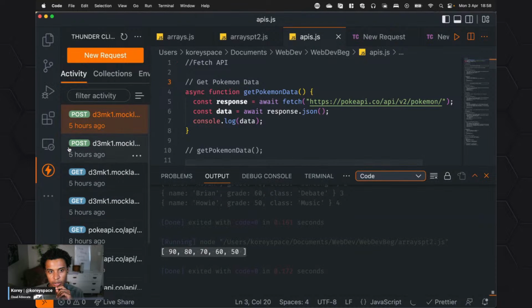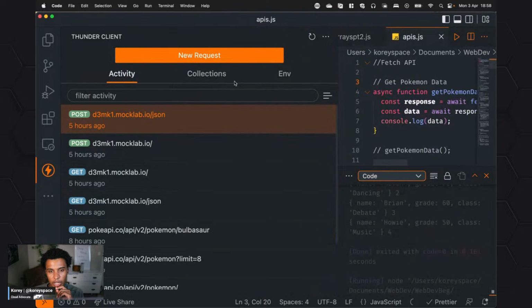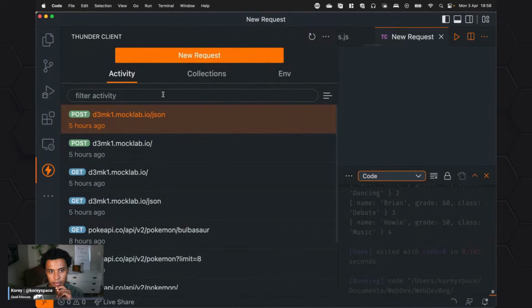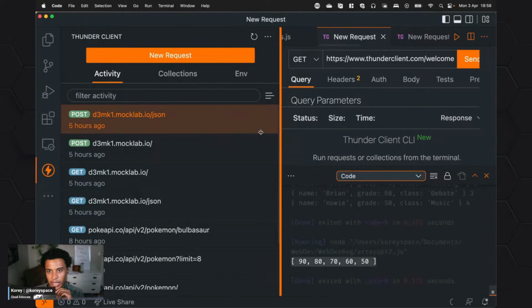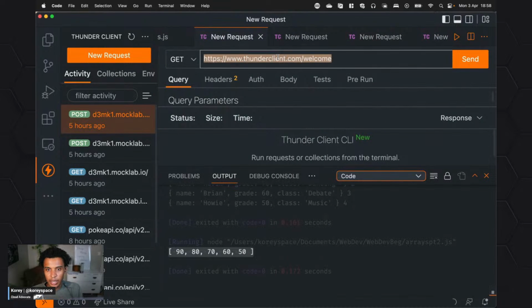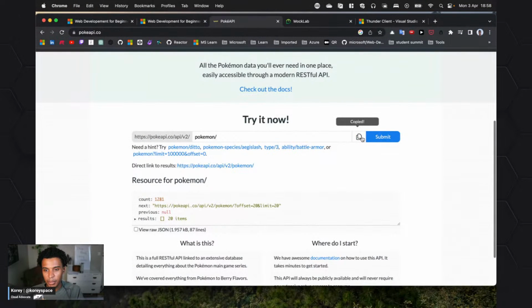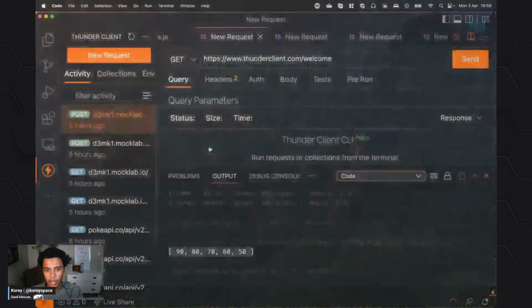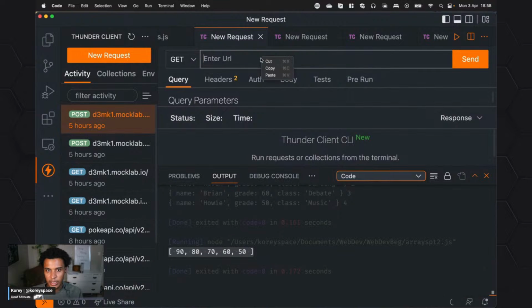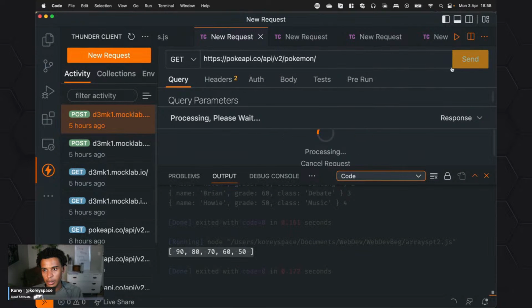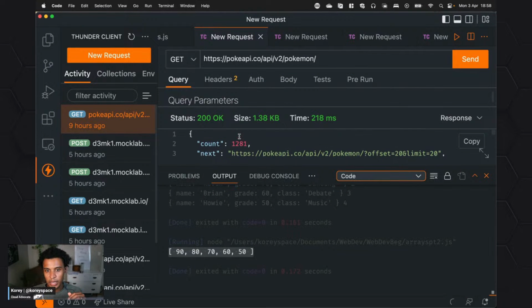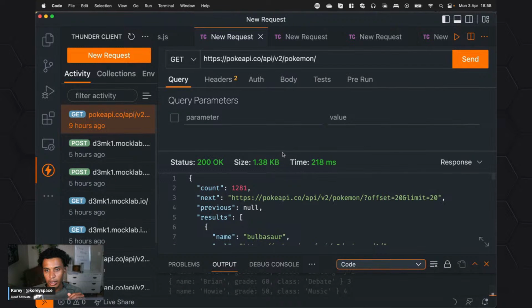And if I wanted to, this is a bad view of this. Let's see if I can make this a little bit bigger for you. So I could do a new request, and basically it opens up a new little tab here. What's really cool about this is I can copy and paste this endpoint. API requests are all done by these endpoints. I could drop this in, click send, and now this will show me the response again.